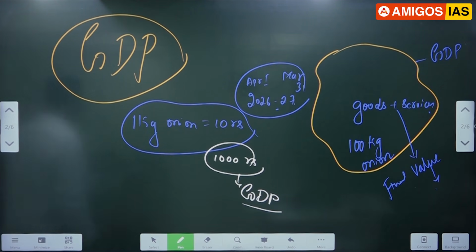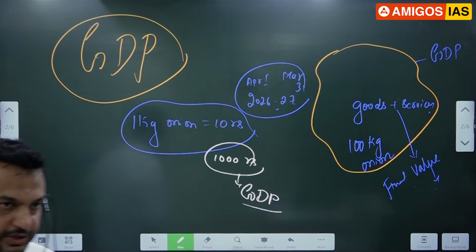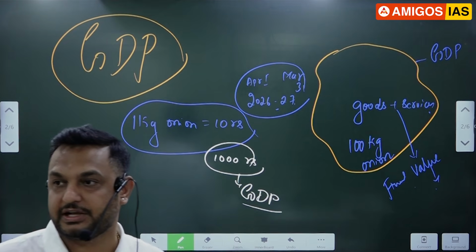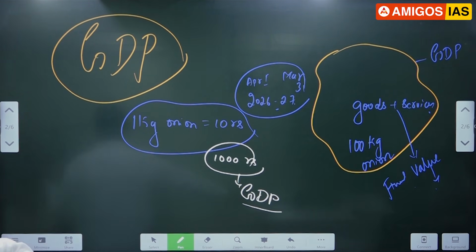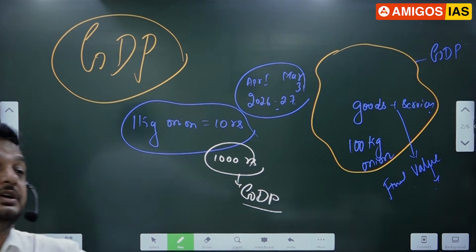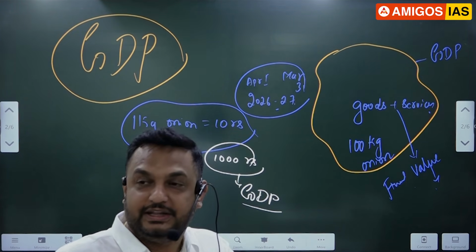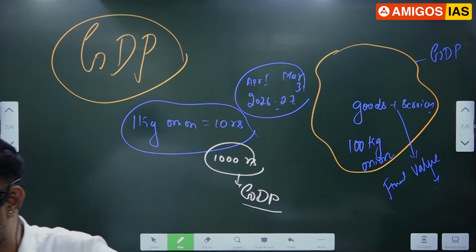Within that time period, whatever goods and services are produced, their final value will be taken into consideration for accounting purposes by an organization called NSO, which comes under the Ministry of Statistics and Programme Implementation. They calculate the GDP.